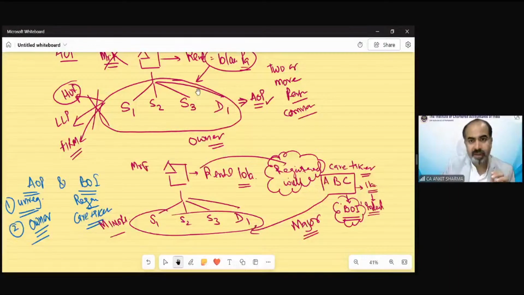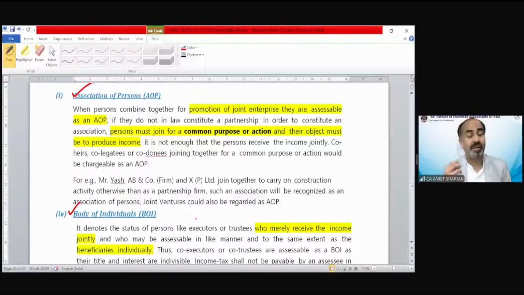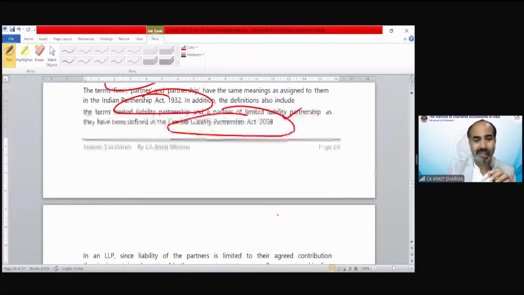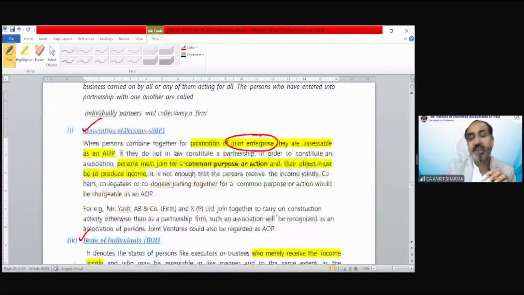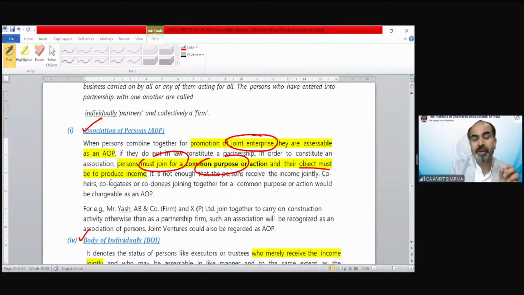now we are discussing with the help of the provision which has been given there. Moving on to the definition. So now you will understand more clearly what the AOP is and what the BOI is. So when persons combine together for promotion of joint enterprises, they are assessed as an AOP, if they do not in law constitute a partnership. So the basic difference is exactly that there is no legal agreement between the parties. They would be treated as association of person. The persons must join for a common purpose or their object must be to co-produce the income.